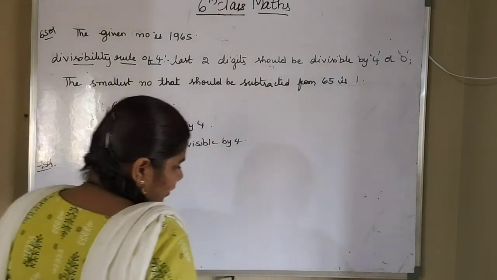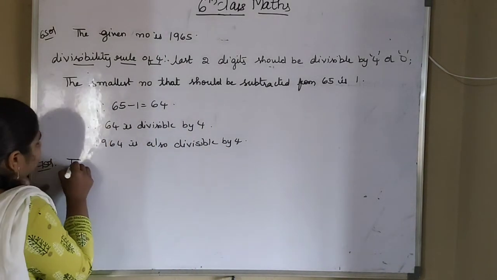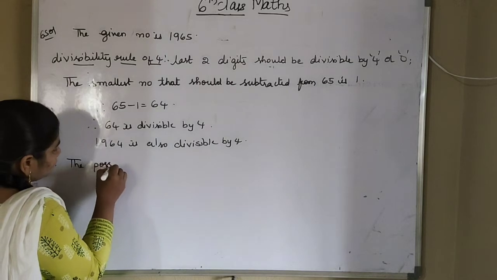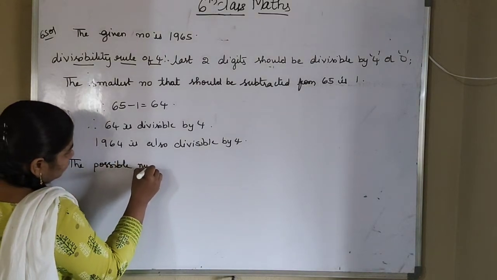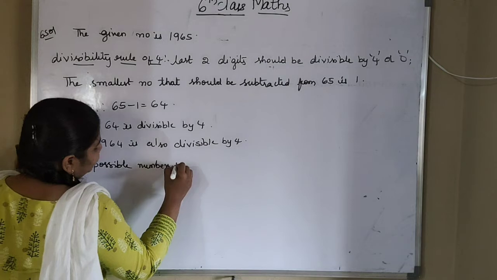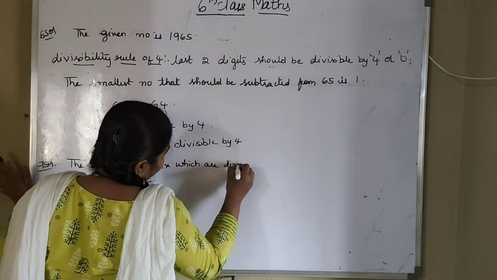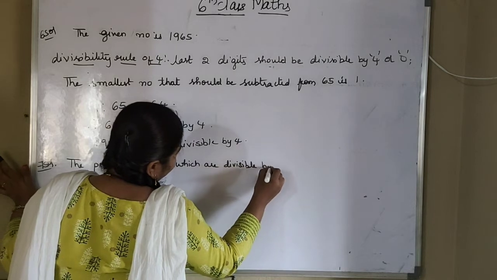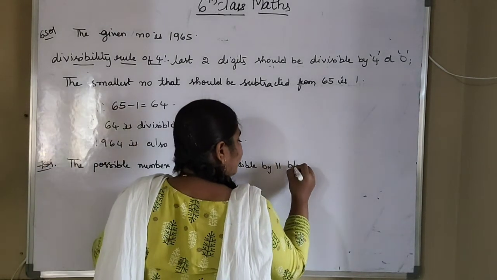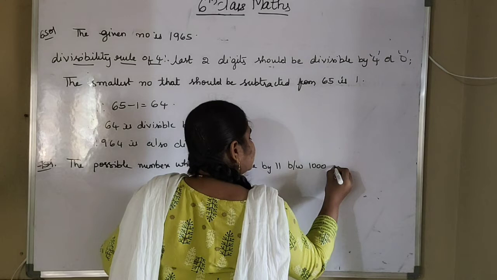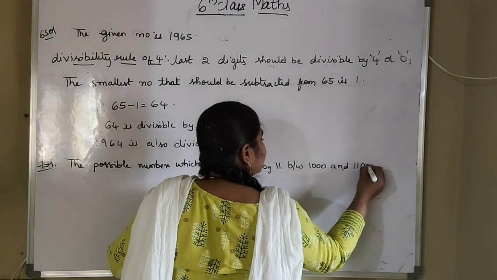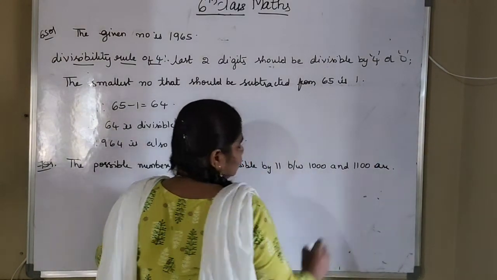So we know that the possible numbers which are divisible by 11 between 1000 and 1100 are. So what are those numbers?